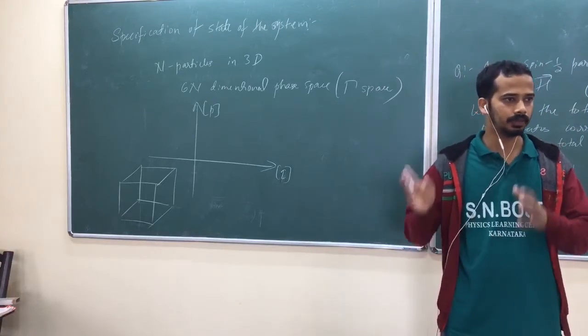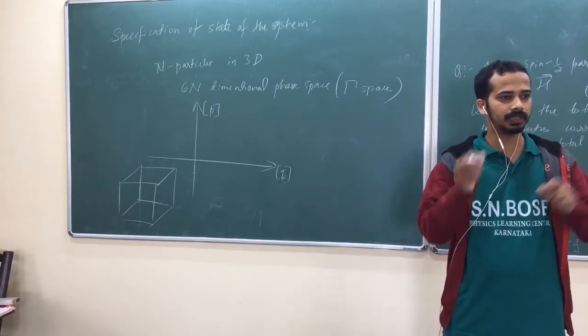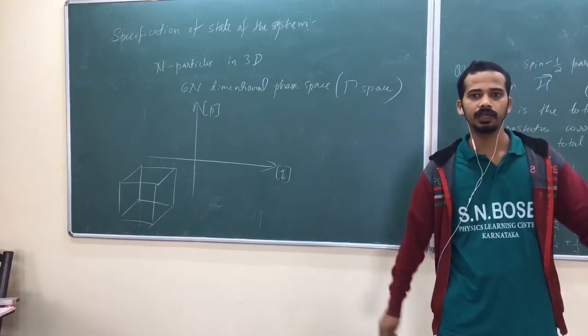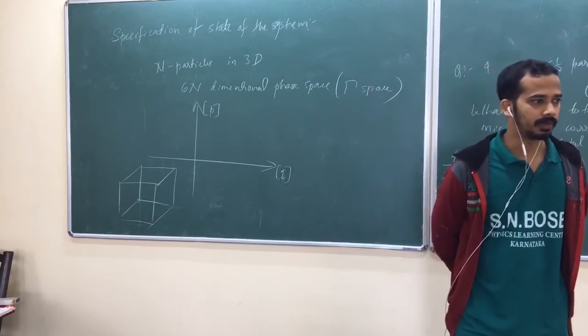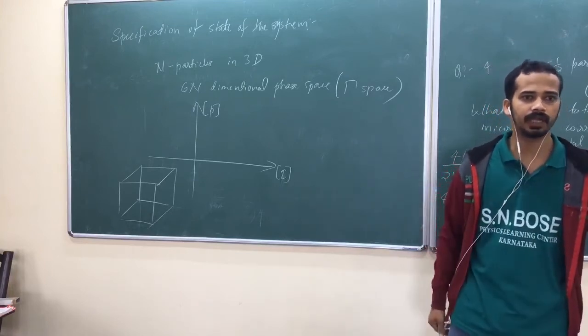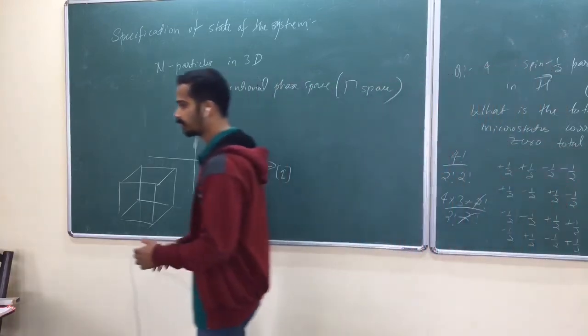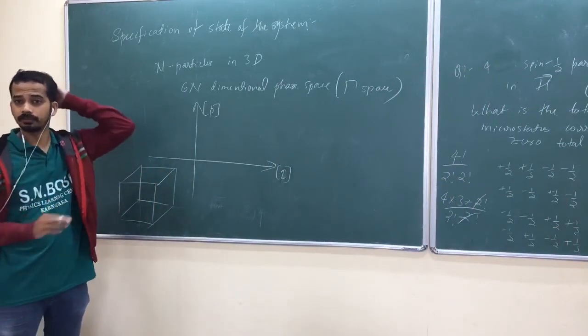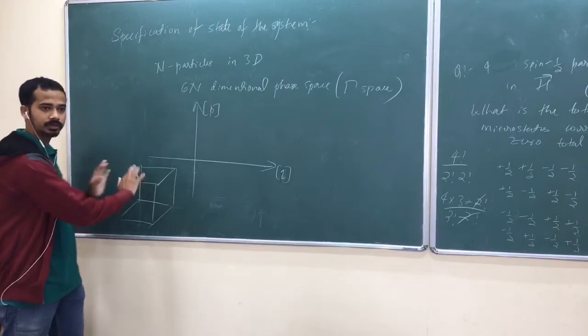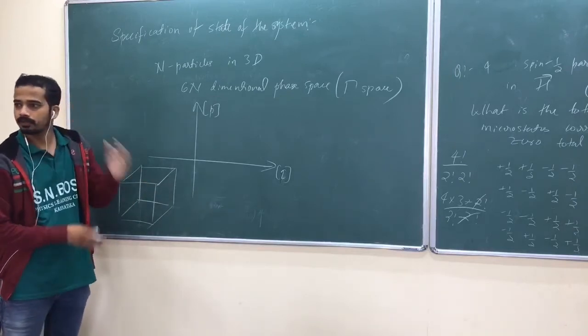But if you leave the system with respect to time, each and every particle is moving, attaining a different position and different momentum, am I right? With the total energy the same, because I am just isolating the system, so there is no flow of energy.